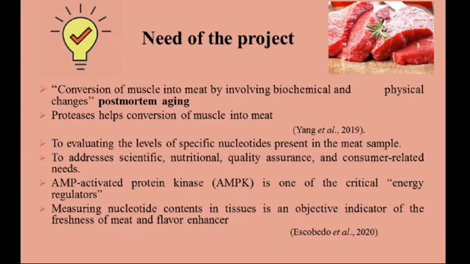The purpose of this study is to examine the nucleotide contents of AMP-activated kinase in buffalo meat. ATP, AMP, GMP, ADP, and IMP concentrations of postmortem muscles were determined by using high performance liquid chromatography. Measuring nucleotide contents in tissues is an objective indicator of the freshness of meat and a flavor enhancer. Nucleotide contents in meat increase freshness, flavor, and consumer acceptability.